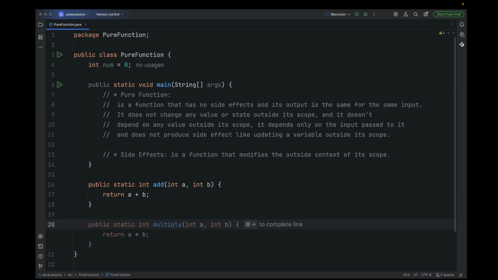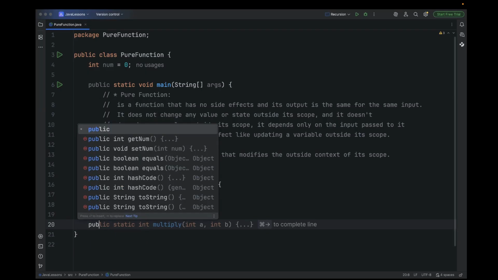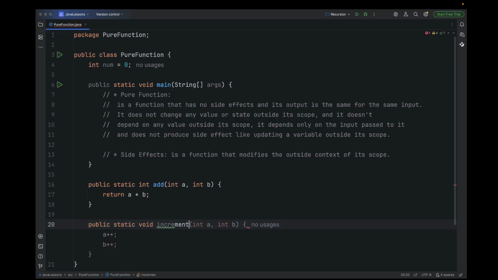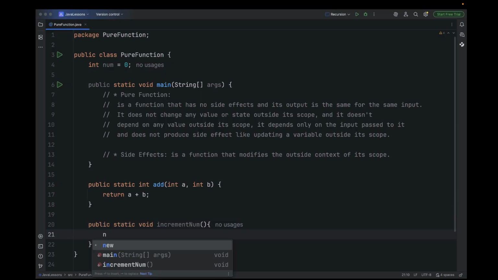So, for example, let's create a method that will increment num, public static void incrementNum.